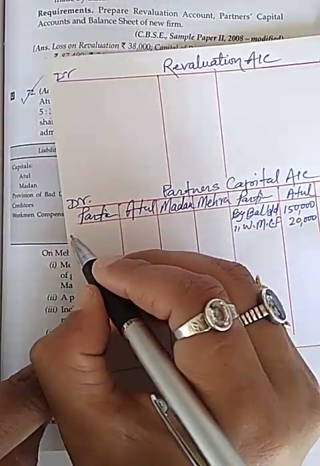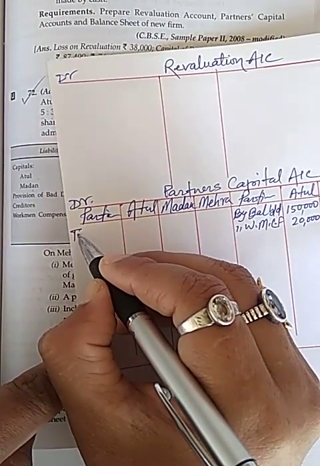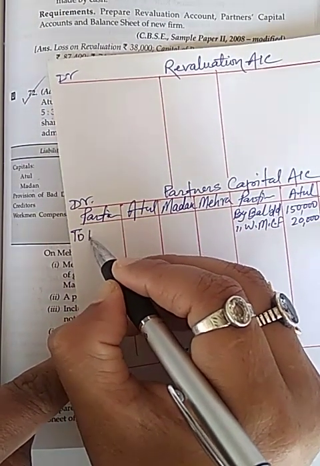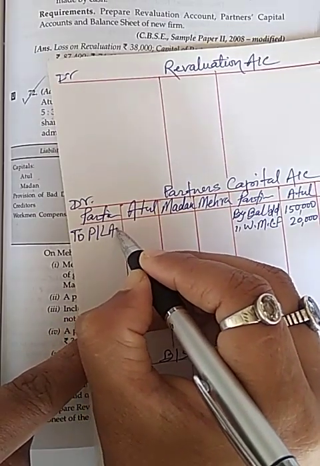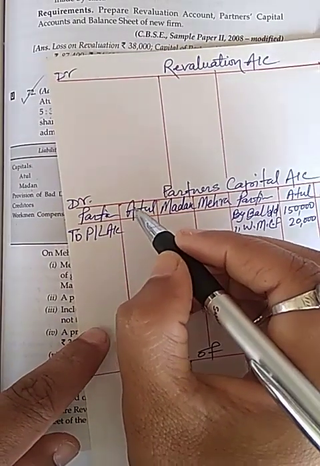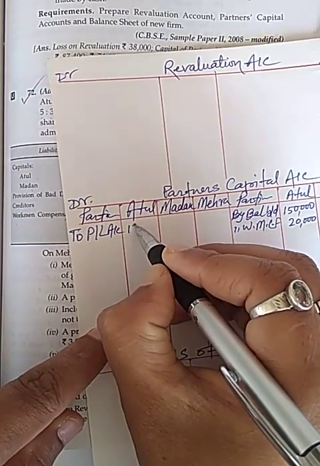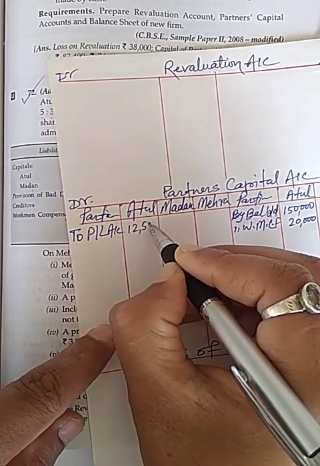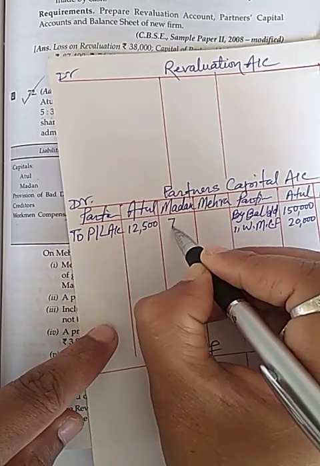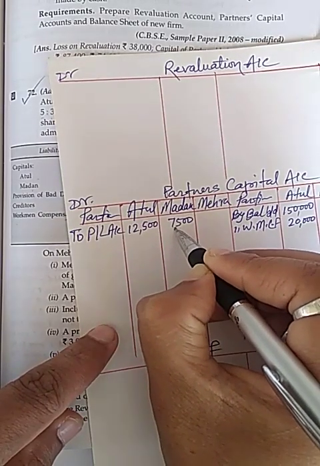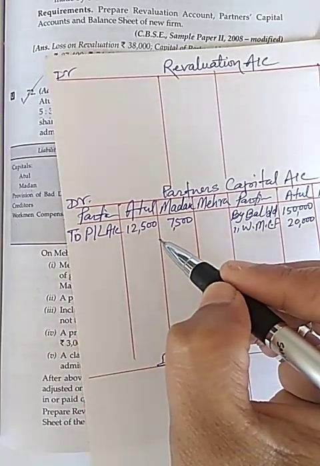It is a loss, so I will write on the debit side to P&L account and it will be shared in 5:3. So it will be 12,500 and 7,500.